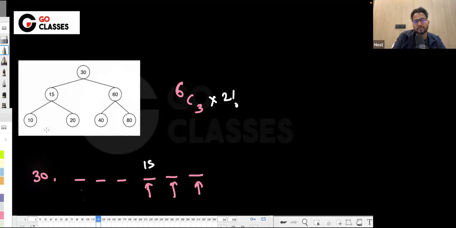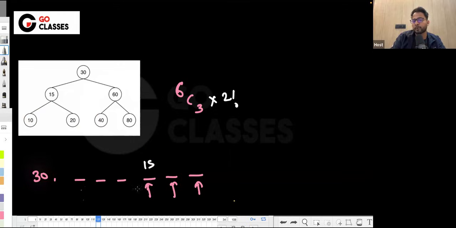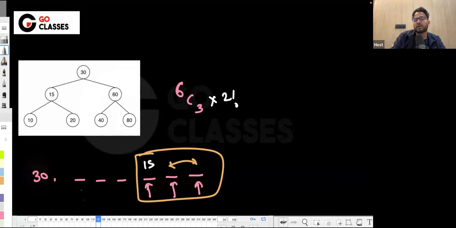I mean, there is no relationship between 10 and 20. They could definitely shuffle each other. So there are two factorial more ways. Once I choose, first I'm choosing three positions, then I will place 15. There is exactly one way to place 15, because once these three positions are chosen, 15 is at the first. But once I put this 15, there are exactly two factorial ways to put this 10 and 20. So 6C3 into 2 factorial will be the ways in which I will be placing 15, 10, and 20.